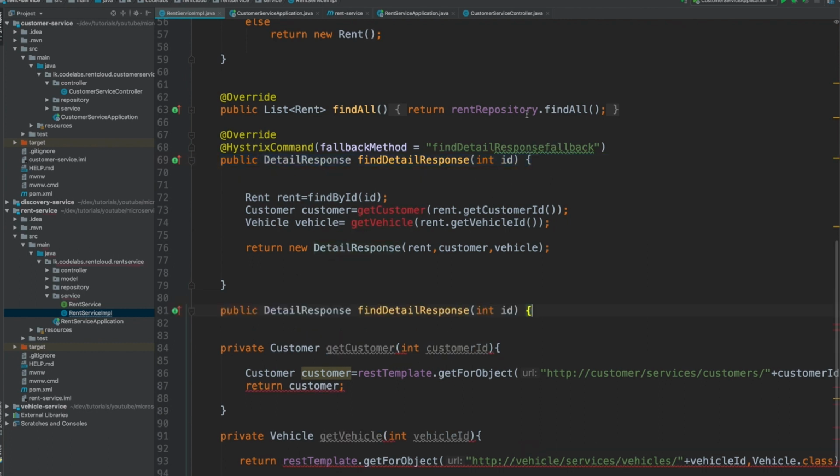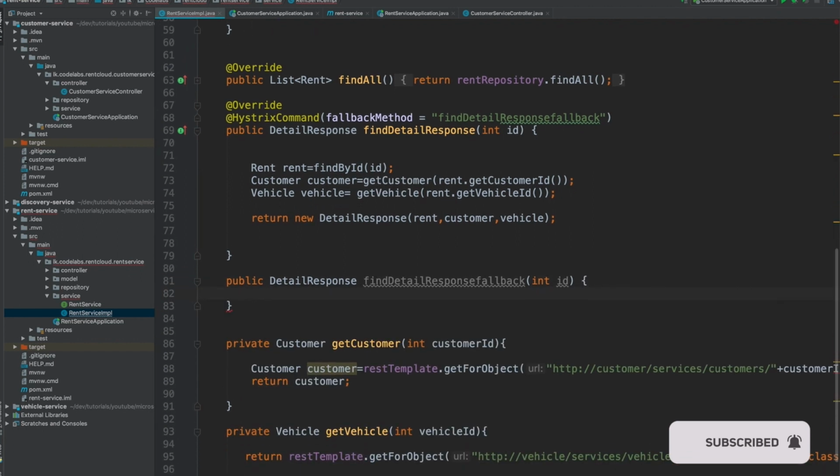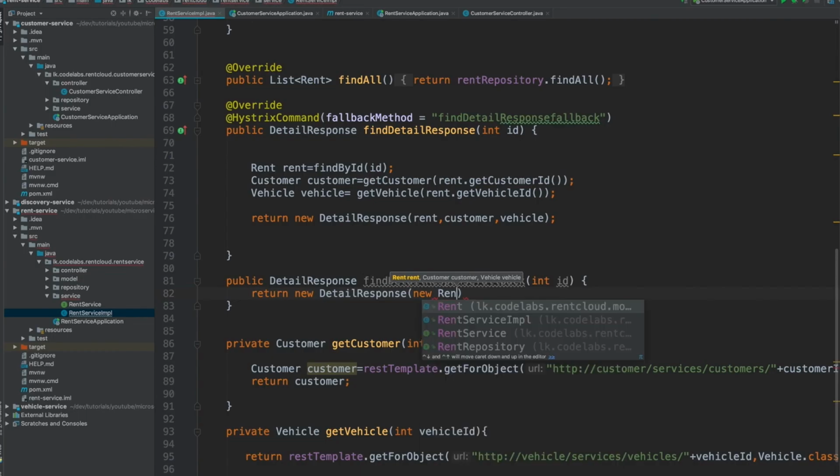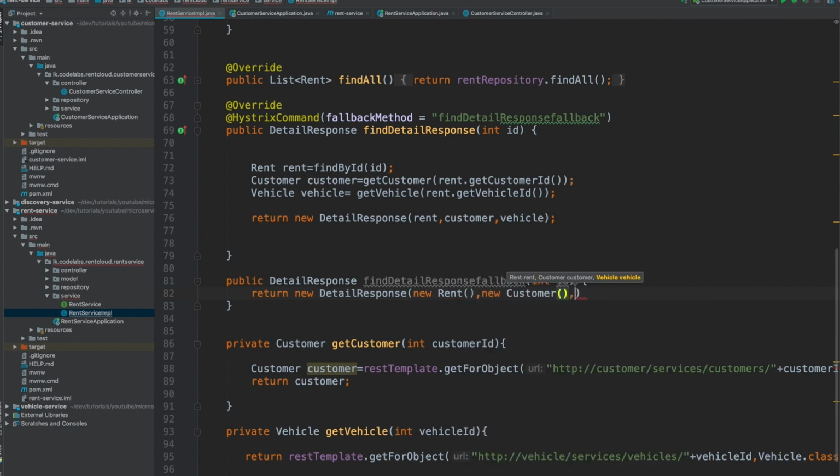The name should be the name you give here. Now I can make this return a new detail response. To get the real object I would need to do so many refactorings to this code, and that is not worth it. So I'm going to do the default one: new rent, new customer, and new vehicle. That's what I'm doing for now because this is not worth doing.